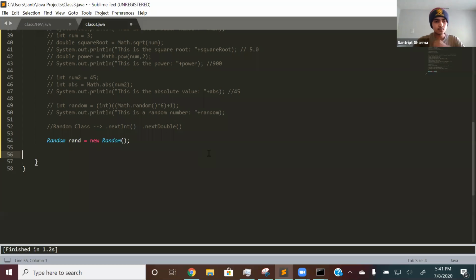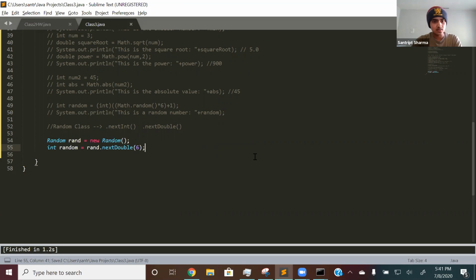Yeah. So let's take this. So let's say int random is equal to rand.nextDouble, and let's just say 6. Yeah, so what this does is that it will print out random numbers. It's like the same thing as Math.random. It prints out random numbers between 0 and 6.